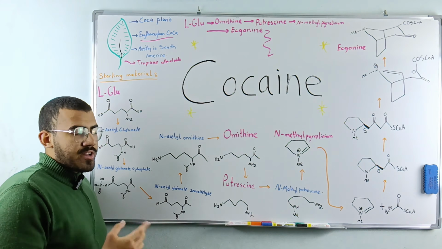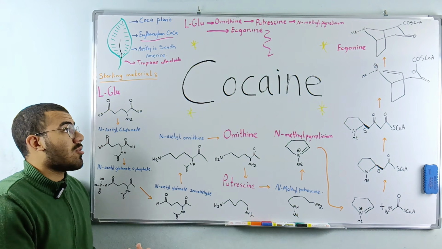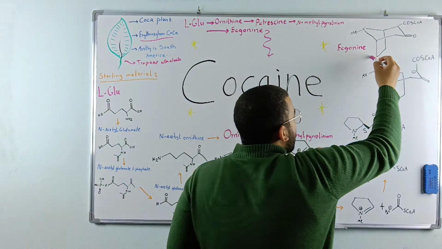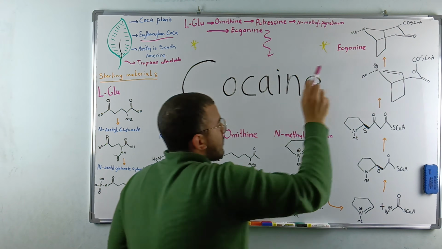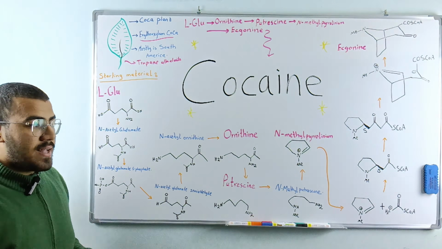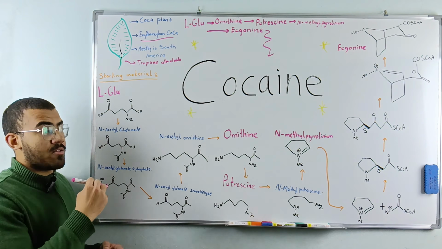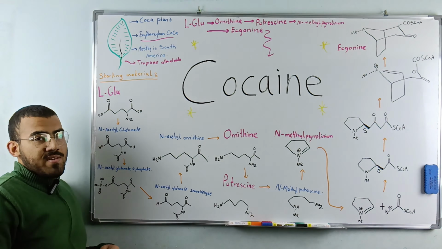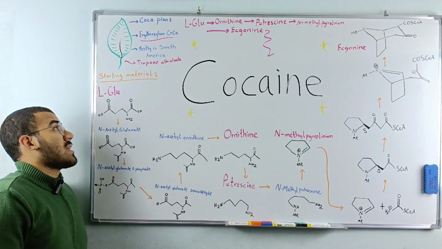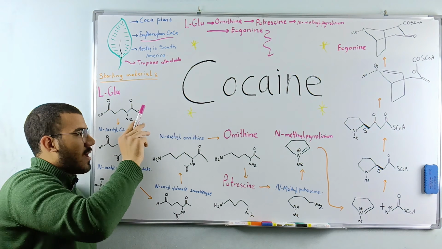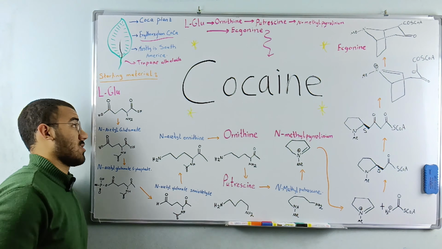There are certain classifications for alkaloids, including tropane alkaloids, and tropane alkaloids are the alkaloids that have all of this skeleton inside of them. This skeleton is called a tropane skeleton. So tropane alkaloids are alkaloids that have a nitrogen atom, as all alkaloids do, and they have this bicyclic skeleton inside of them. That's the tropane alkaloids, and the most famous tropane alkaloid out of all of them is cocaine, for example.